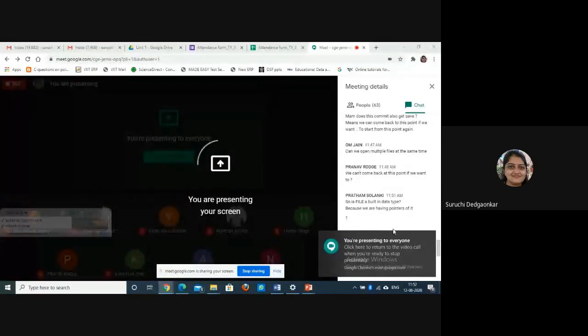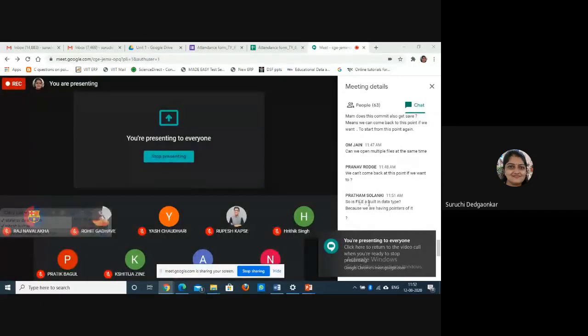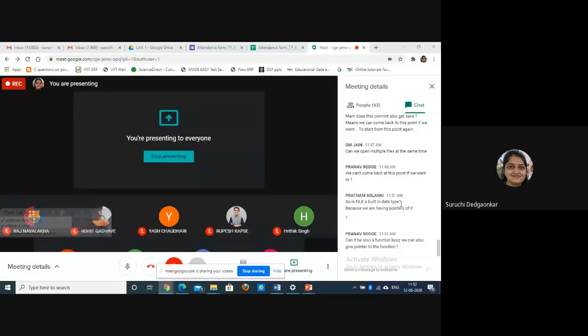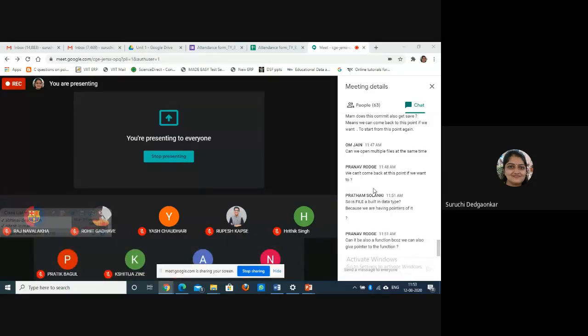Pratham is asking a question: is FILE a built-in data type? Actually, it is a structure written in stdio.h, of which we are creating a pointer variable. Its fields are already written.